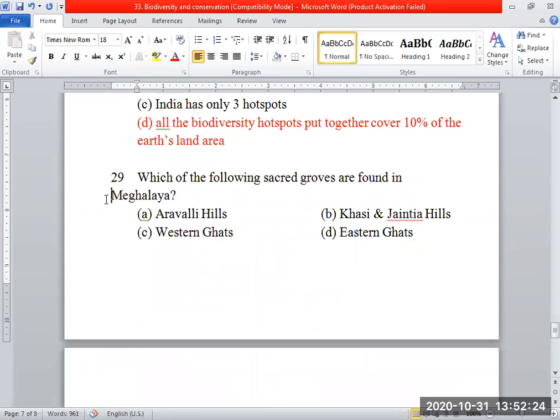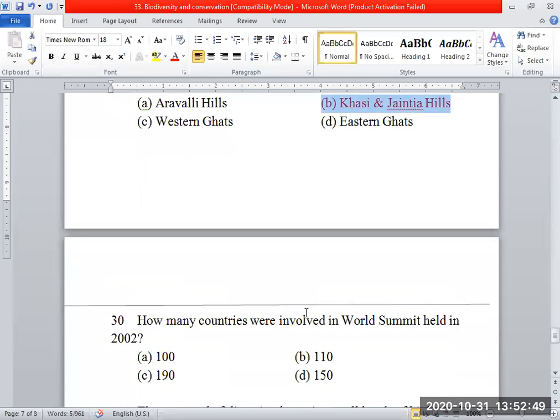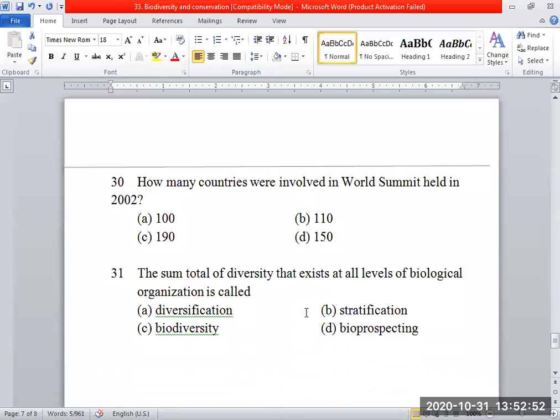Next, which of the following sacred groves are found in Meghalaya? Aravali Hills, Khasi and Jaintia Hills, Western Ghats, Eastern Ghats. Khasi and Jaintia Hills. Very good. Next, how many countries were involved in the World Summit held in 2002? 190 countries. Very good.